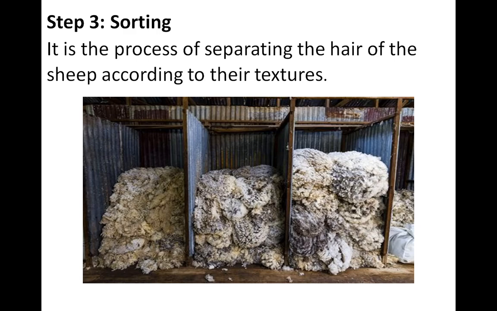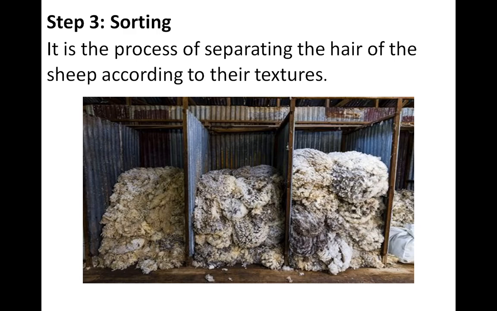You can see the first, second, third, fourth, many compartments, and each compartment holds the washed hair, but in separate compartments. Why? Sorting means that when the hairy skin is sent to the factory, the hair of different textures is separated or sorted.